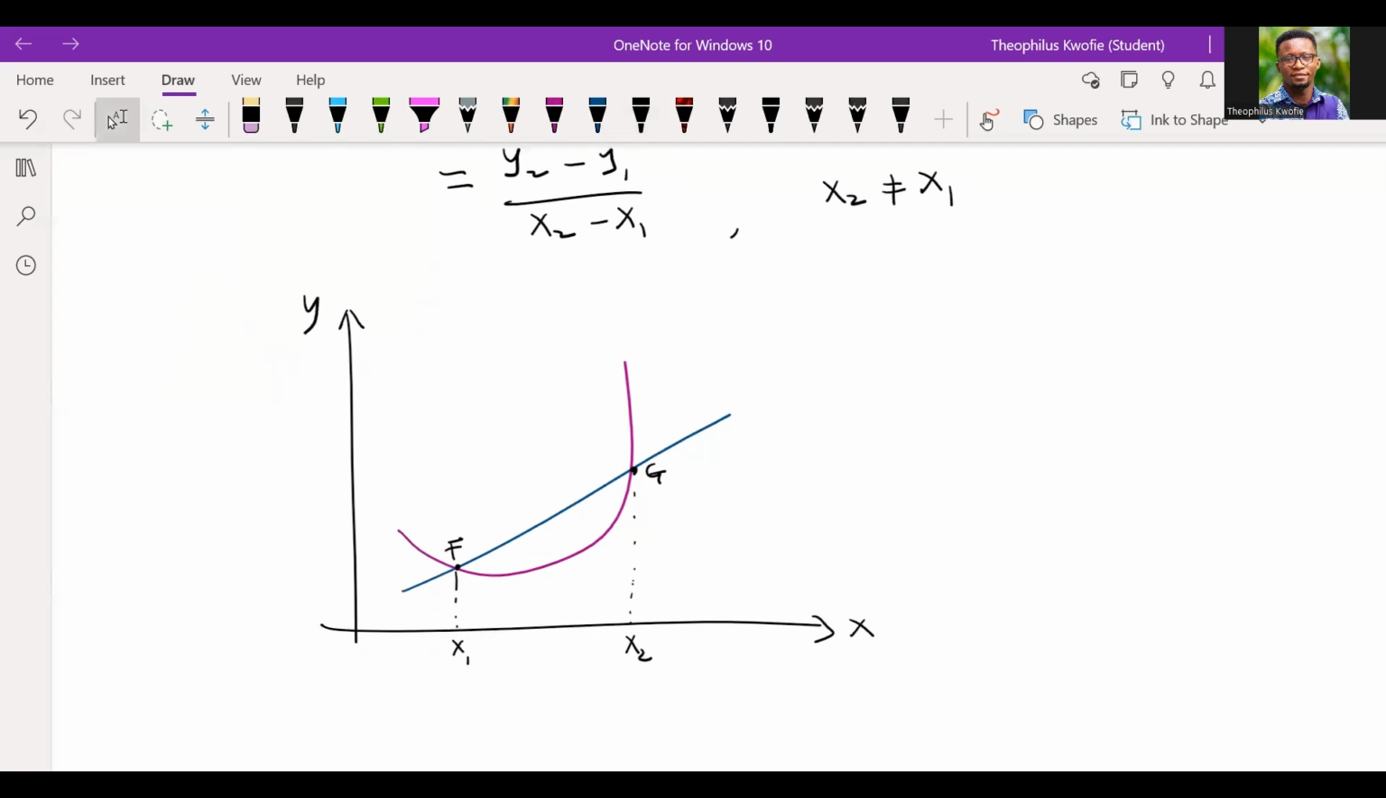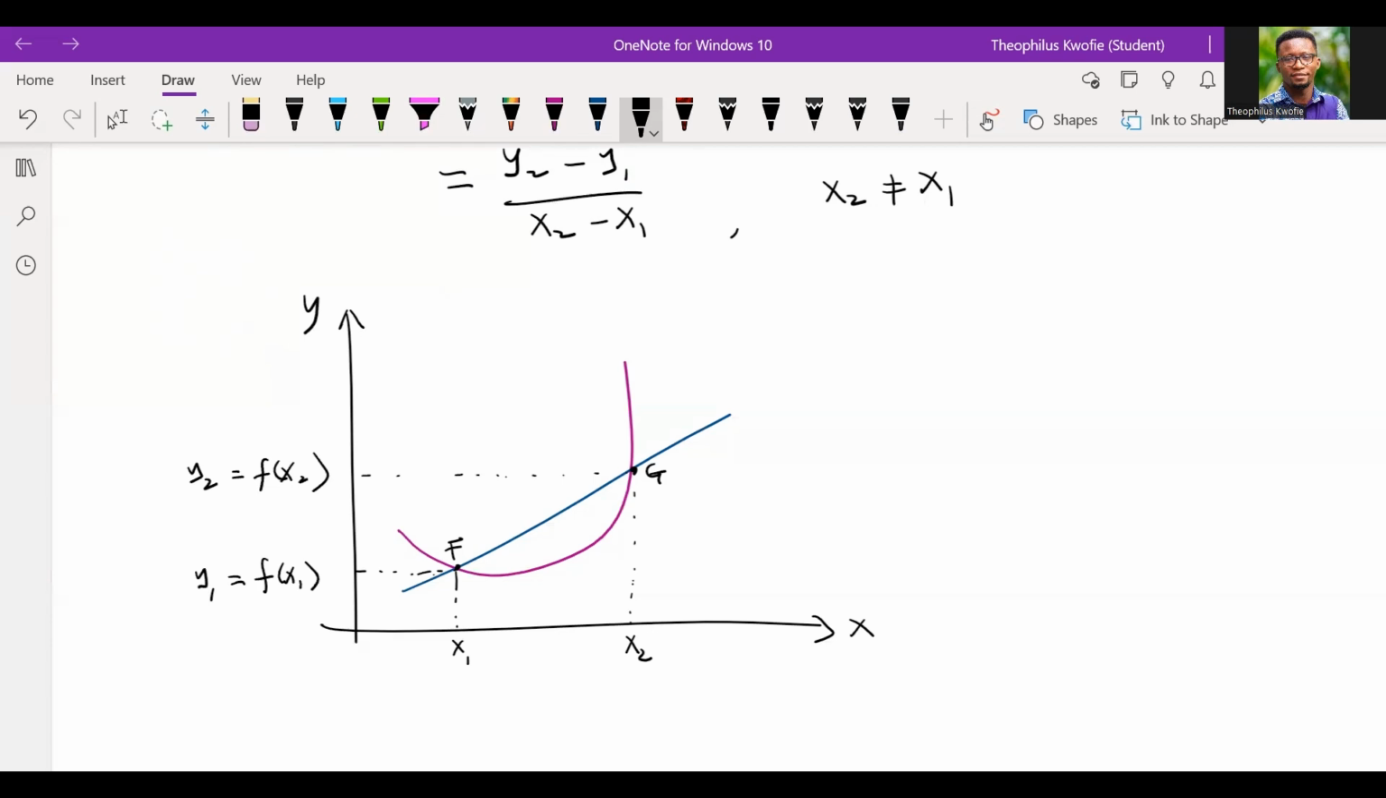Now, let's look at something really important here. If I plug in the value of x1 into the main function, we are going to have y1 equal to what? y1 is equal to f of x1, right? And if x2 is plugged into the main function, we should have y2 equal to f of x2, right? So let's take note.